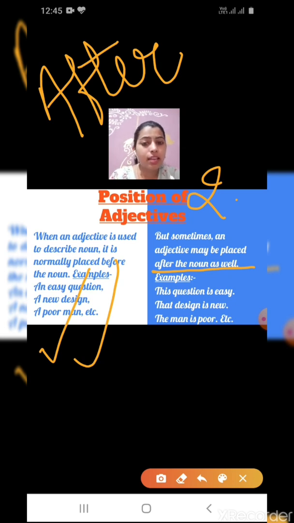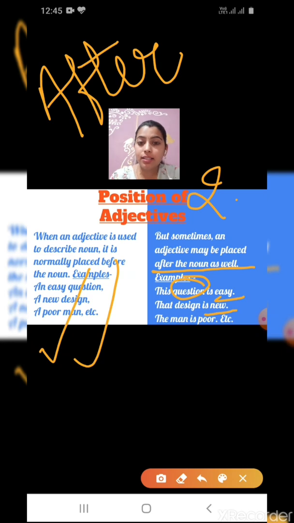Now, let's take the same example. This question is easy. Here, what is the noun? The noun is question. We are talking about the question. What type of question is it? This question is easy. Easy is a describing word.